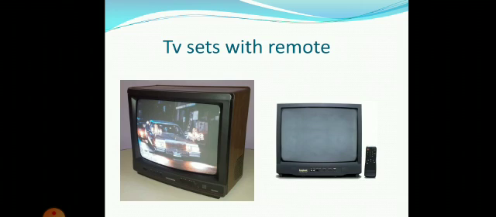Then the TV sets with remote controls came in the markets. The first remotes designed to control televisions appeared in the living room in 1950. In 1950, Zenith Radio Corporation released the first TV remote.